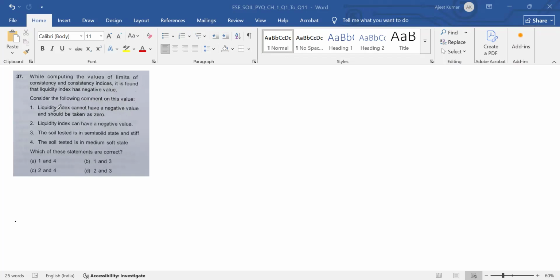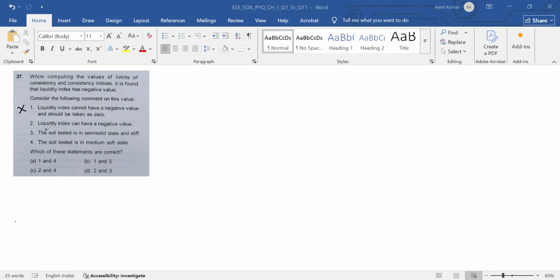This liquidity index may have negative value, and in this case consistency will be semi-solid to solid. It is brittle, very brittle, extremely stiff or hard. So if liquidity index is less than 0, the consistency of the soil will be semi-solid to solid, extremely stiff and hard. So this statement is wrong. Liquidity index may take negative values.